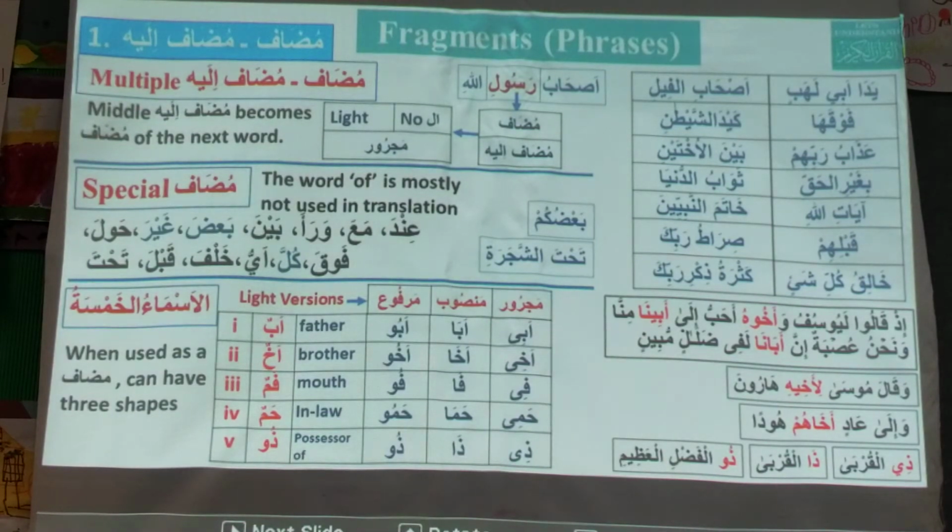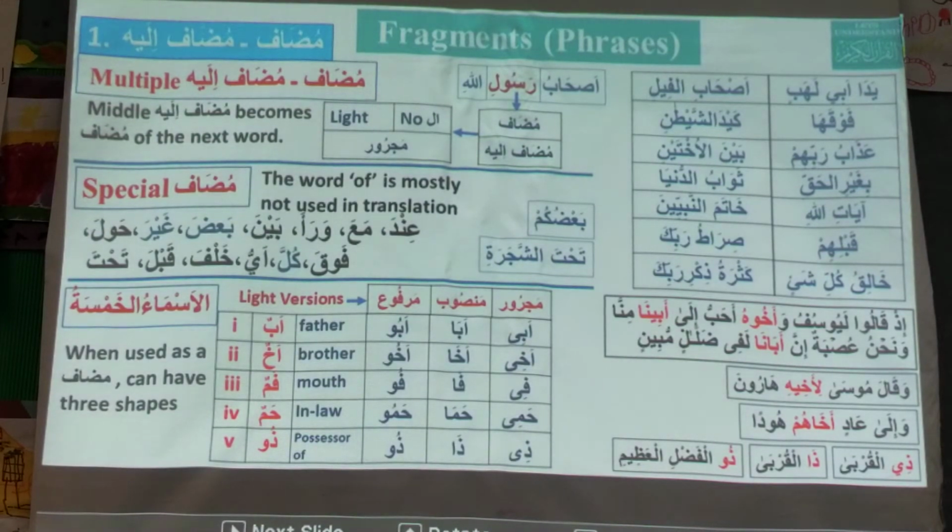Okay. So Fahad, can you tell me in what conditions two isms would be mudaf ilay? Which ism should be light and without al? Majroor. So there are two nouns, two isms.